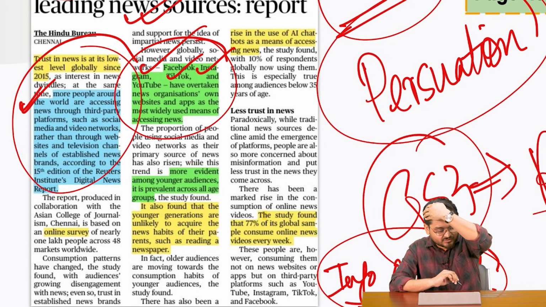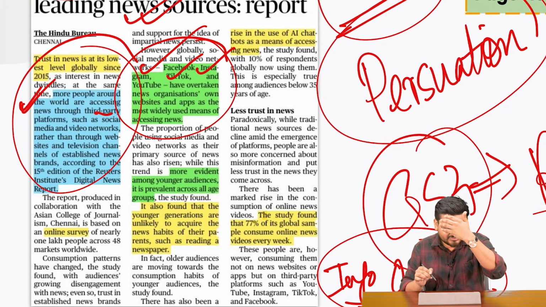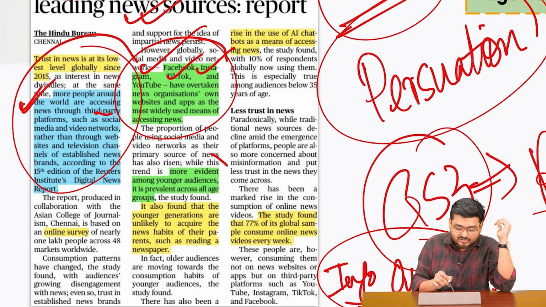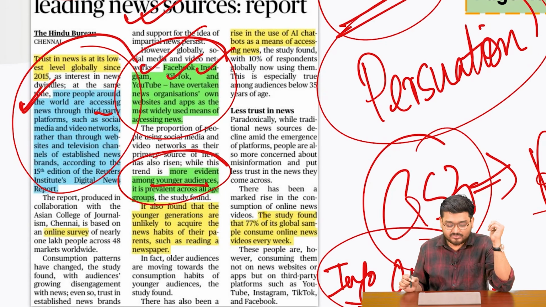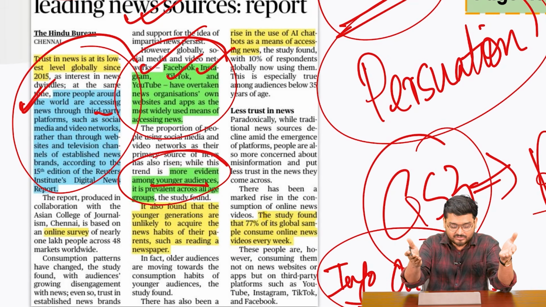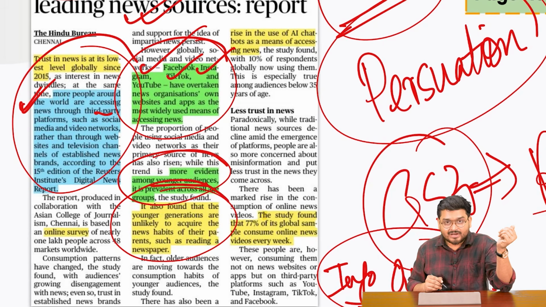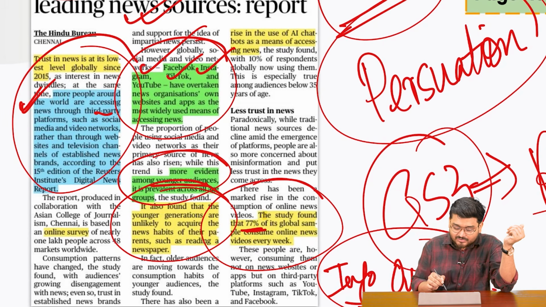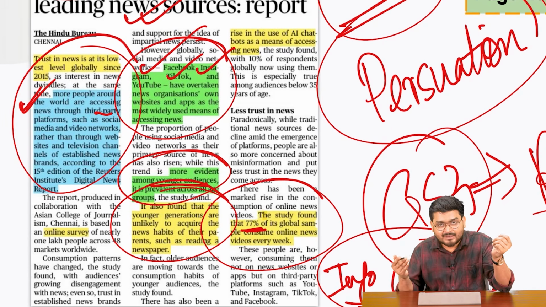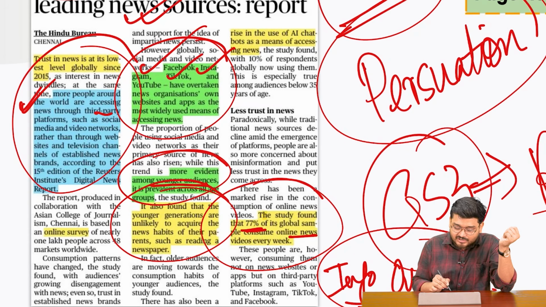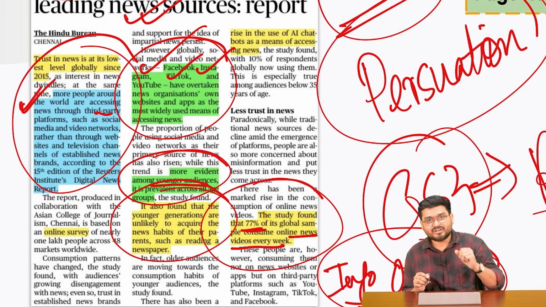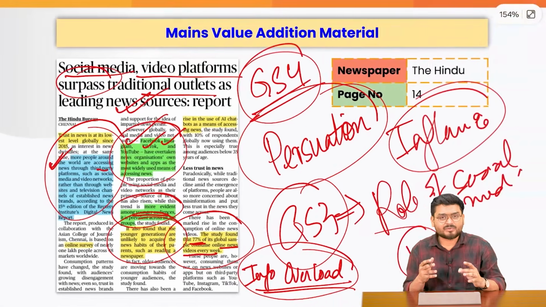This is an online survey, which is reporting that more people around the world are accessing news through third-party platforms. And this is seen more among the younger audiences. I guess some of my audience is also doing this, right? So it means that more of the younger generation in the future will not read newspapers, right? And 77% of the global sample have consumed online news videos every week. So guys, let this be a wake-up call.